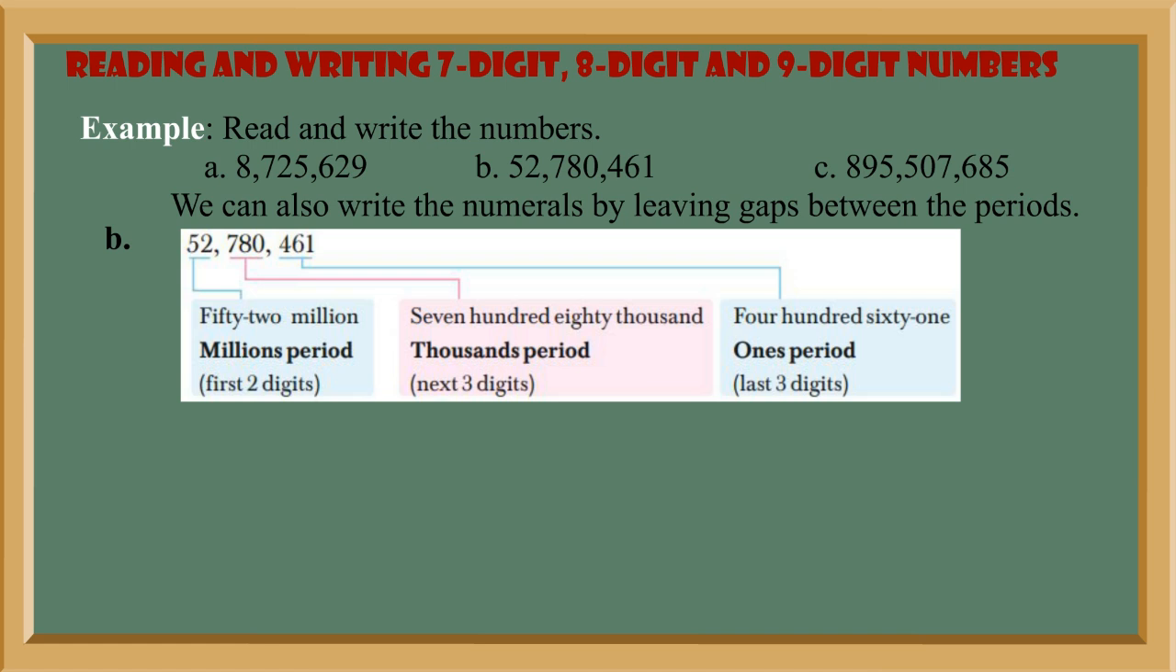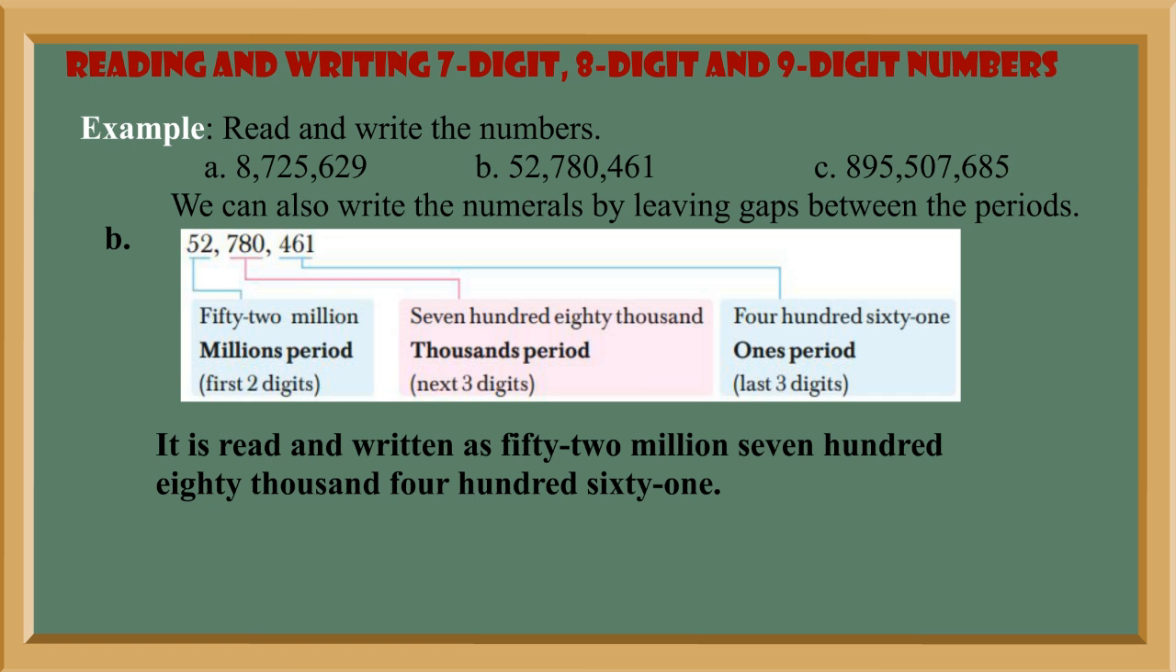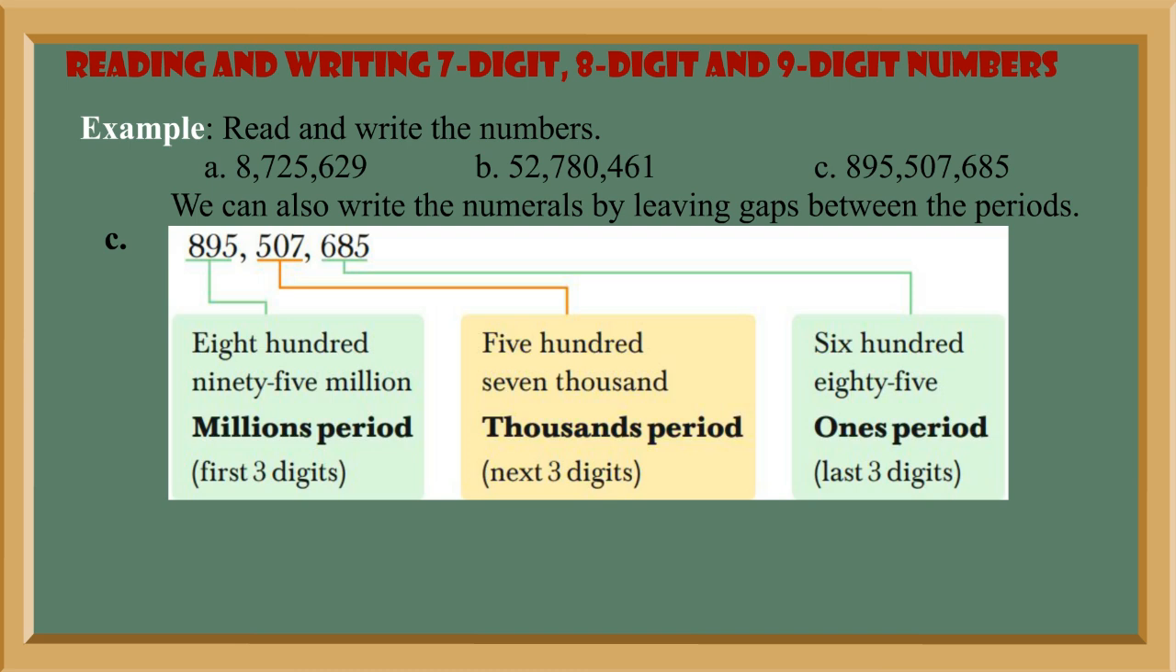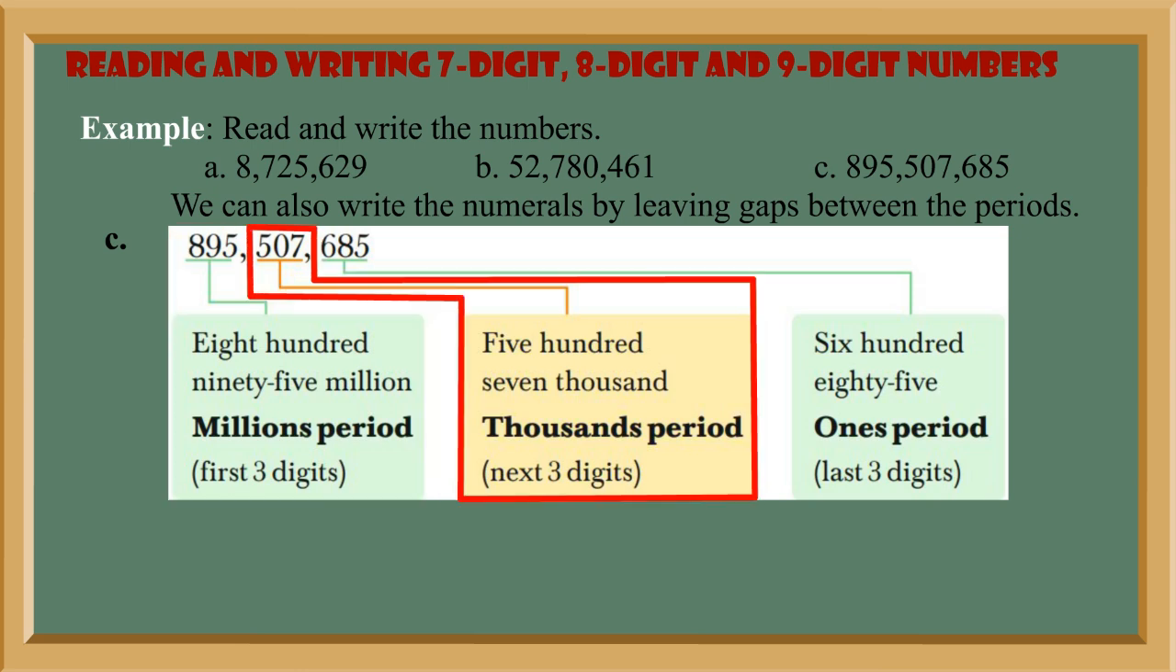B. 52, 780, 461. 52 million, millions period, first 2 digits. 780,000 thousands period, next 3 digits. 461 ones period, last 3 digits. It is read and written as 52,780,461. C. 895, 507, 685. 895 million, millions period, first 3 digits. 507,000 thousands period, next 3 digits.